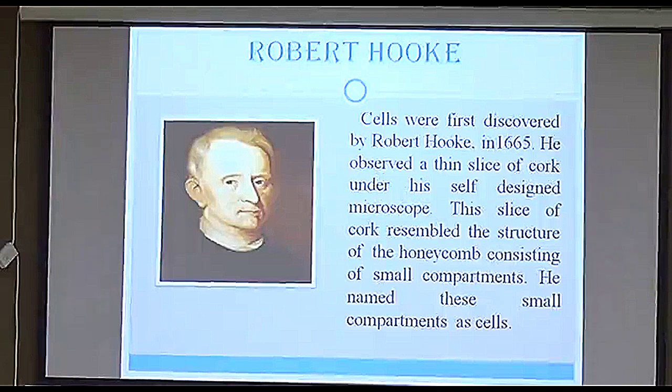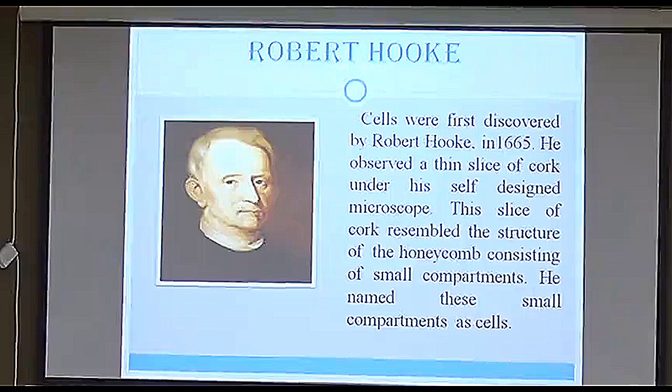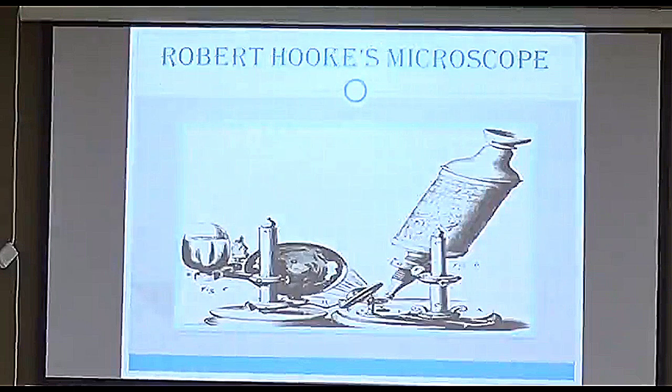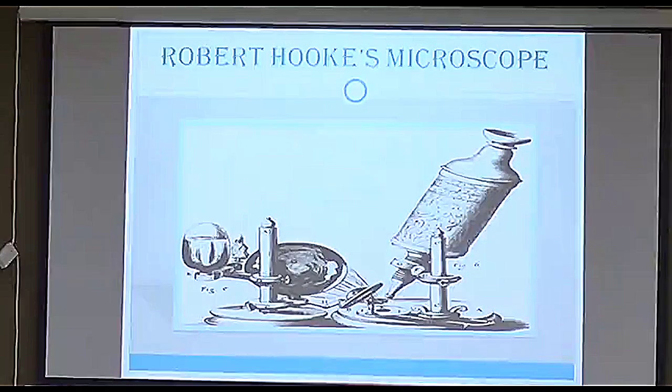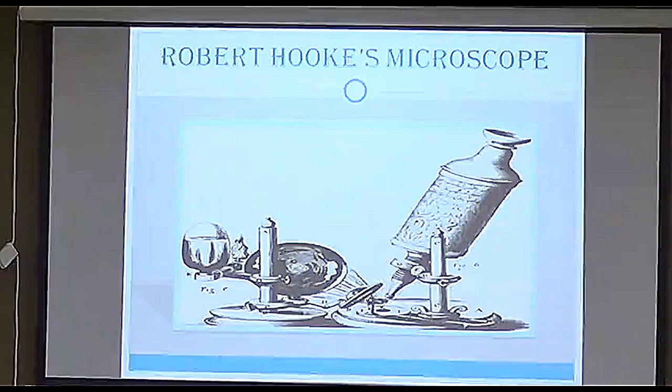During the time of 1665, there was no such technology as the microscope. So he designed his own microscope, which looks like this. If you can see clearly, the microscope is very small and gentle, just like a bottle. The outer part, the top part, is of a little bigger size, and the point at which we are focusing is small. That means we are focusing on it.